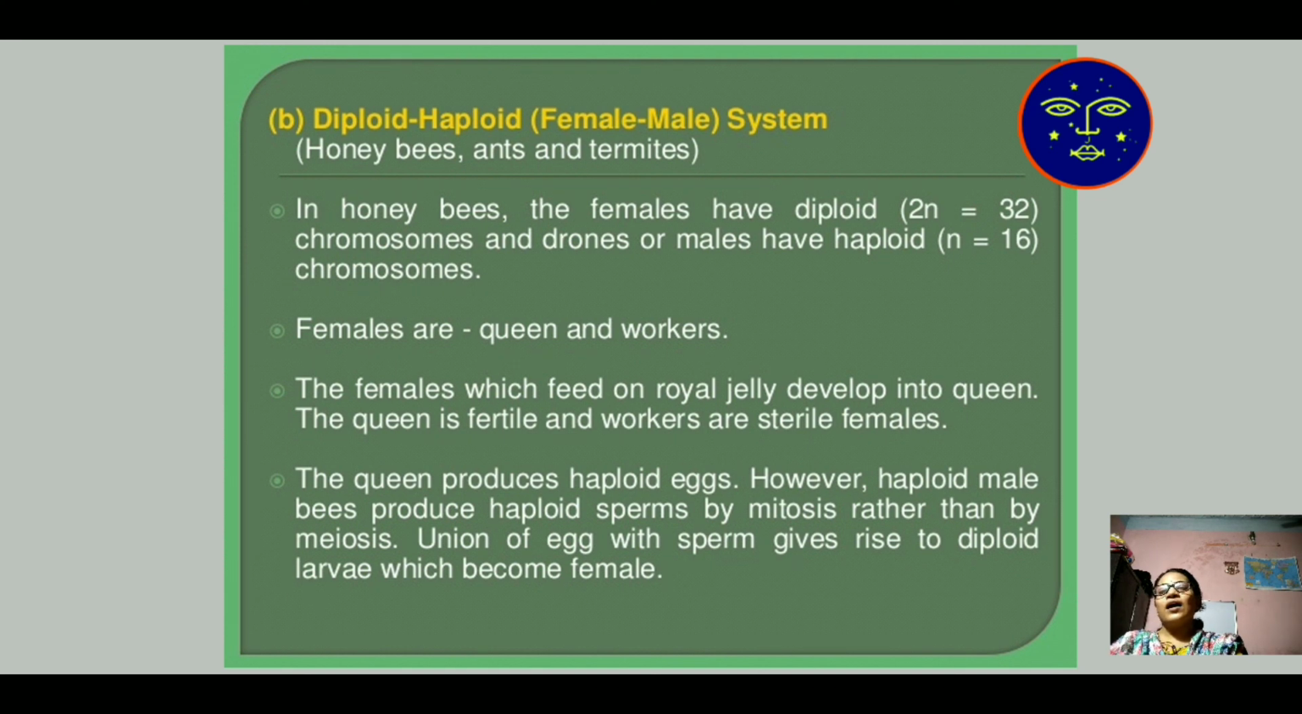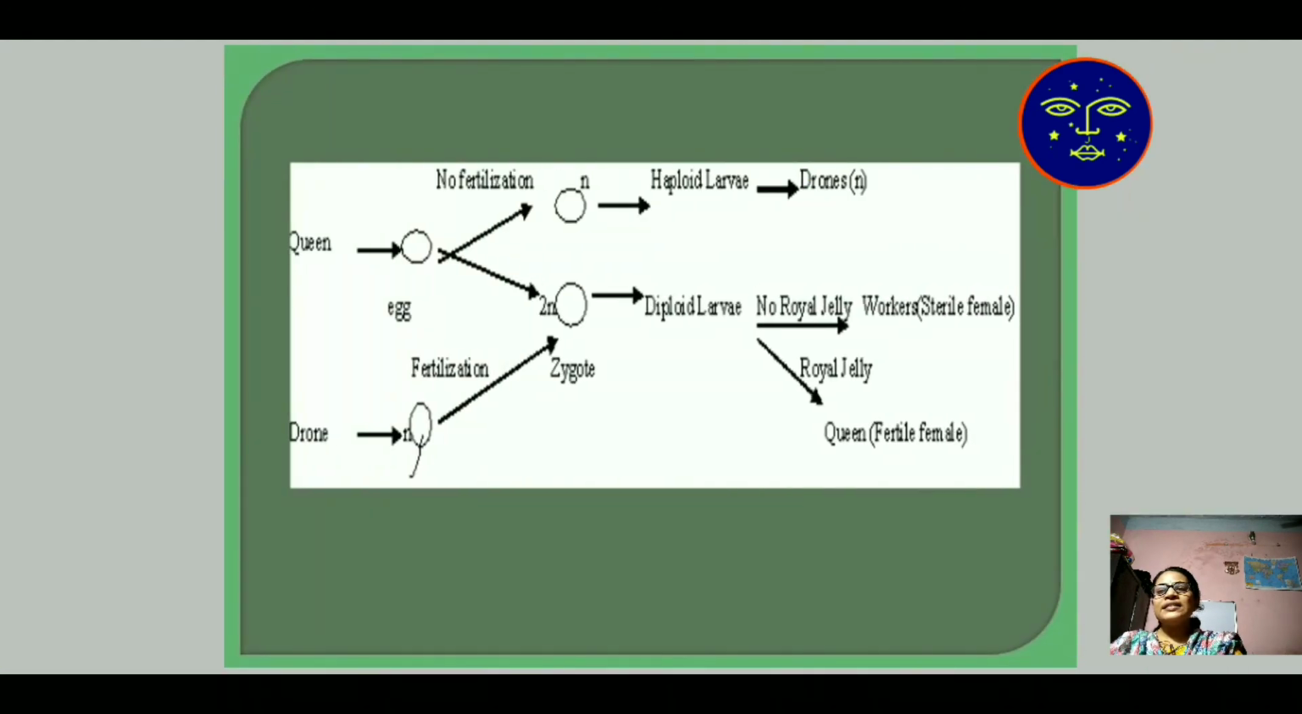The main female is known as the queen and the others are workers. The females which feed on royal jelly develop into queen, and the queen is fertile, unlike the workers. The queen produces haploid eggs. The haploid male bee produces haploid sperm by mitosis, not by meiosis. So, in this type of honeybee sex determination, the queen produces eggs.